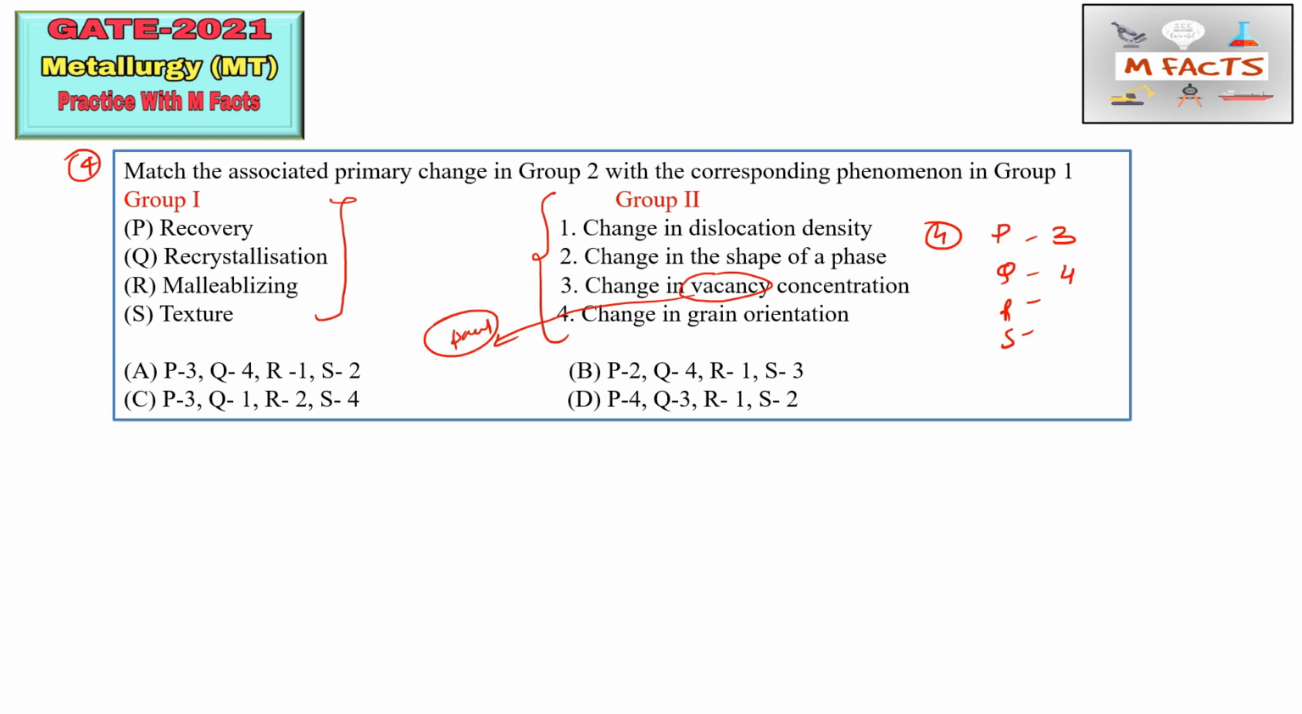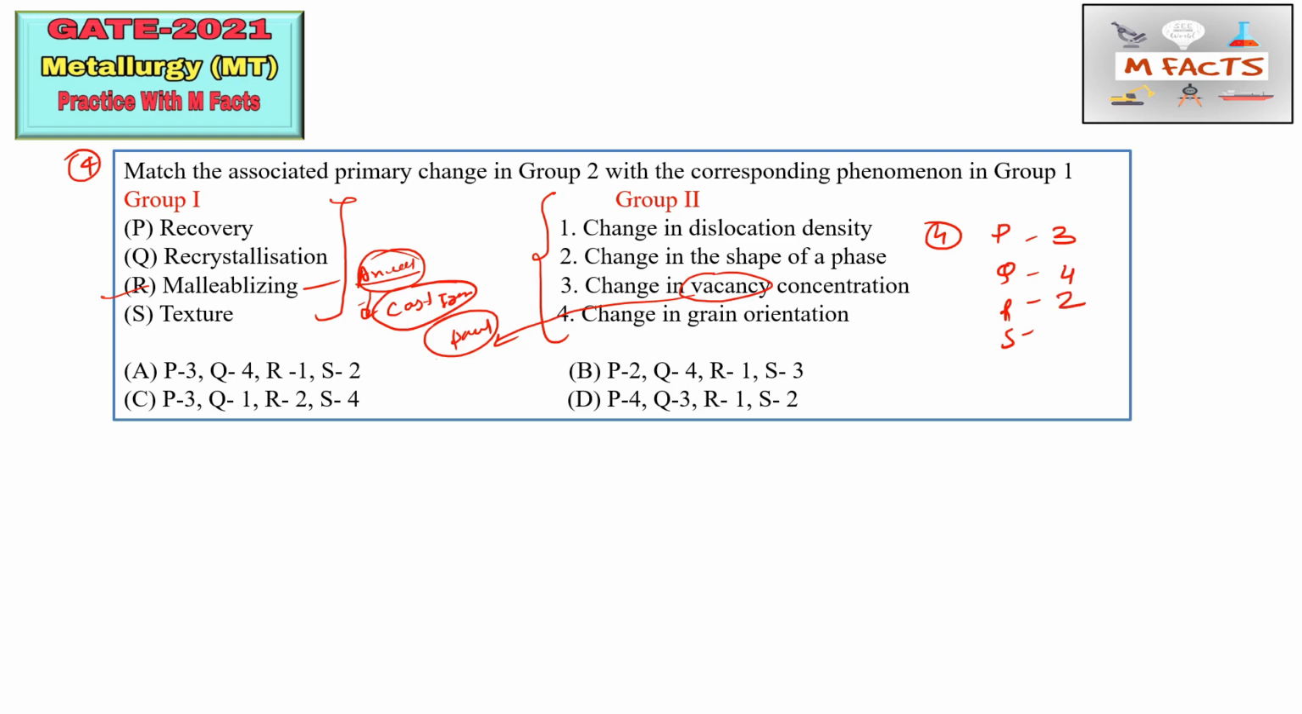Next is malleablizing. Malleablizing is basically an annealing process. In this malleablizing we do the annealing of cast iron for making changes in phases. This change is basically in white cast iron, where carbon is transformed into graphite or removed from the white cast iron. That's why this is known as malleablizing. So we can match it with the change in the shape of phases. So R we can match by 2.